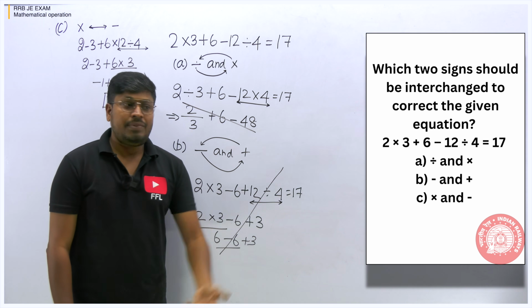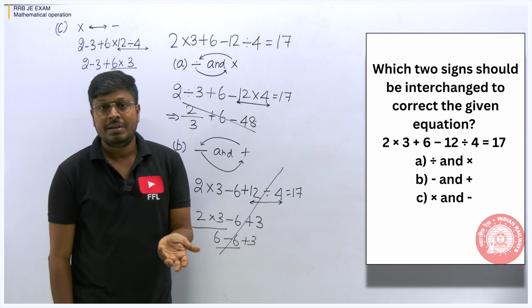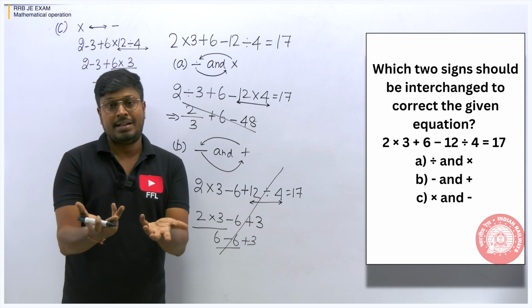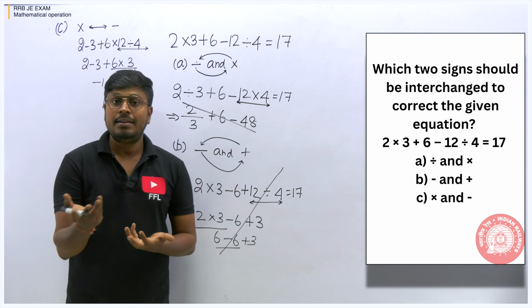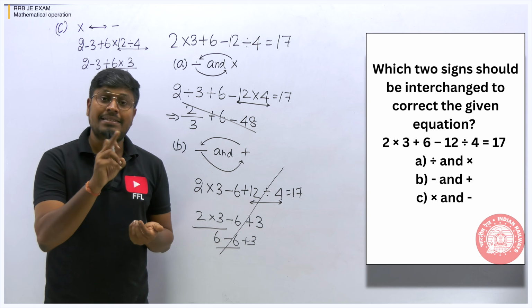In case we have 4 options, if you are not getting the answer in option C also, then definitely option D is your answer, right? So you don't need to check that. So this is one model question that is based on interchanging.